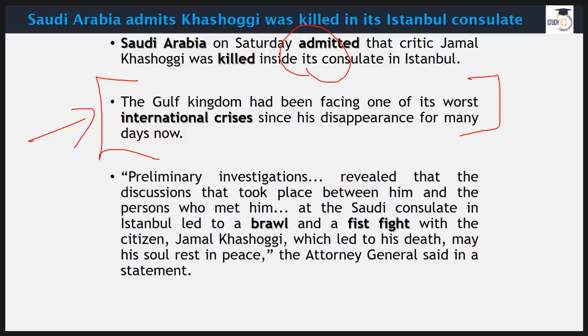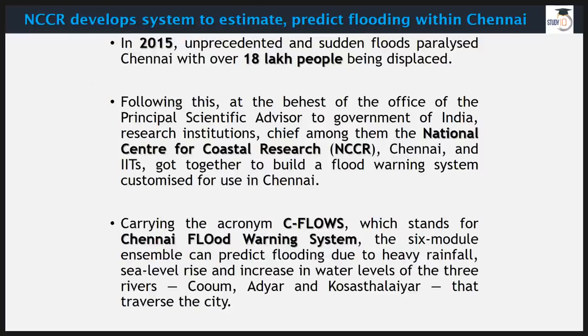Attorney General of Saudi has to say that basically the chat was going on. This Jamal was chatting with some people, and later on a heated argument took place, and finally a fist fight. And this is the reason that has been given by the Attorney General, or you can say advocate of the government of Saudi Arabia. Right, but we don't know what's the reality. Let's wait and watch. We should not conduct a media trial or trial by ourselves. Let's wait and watch for some more information.